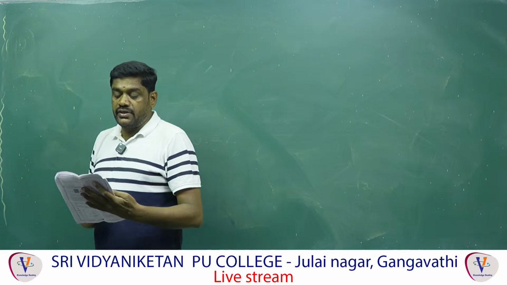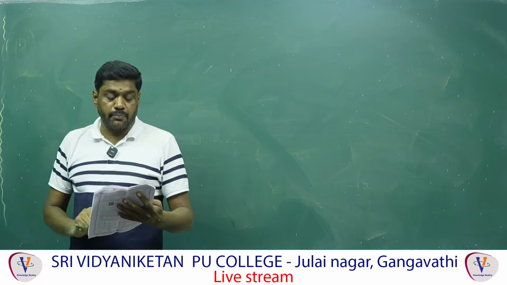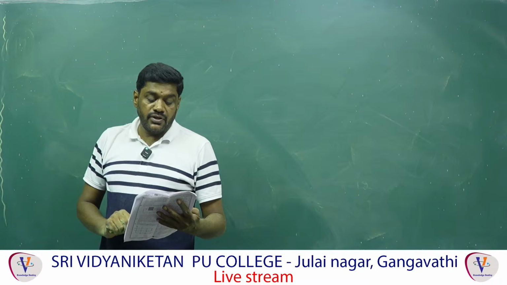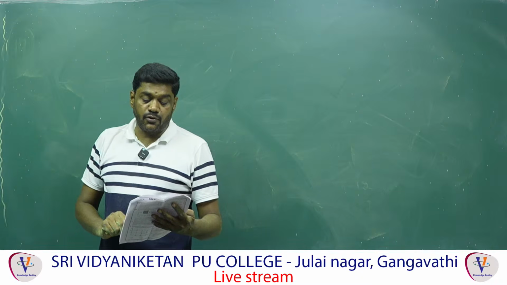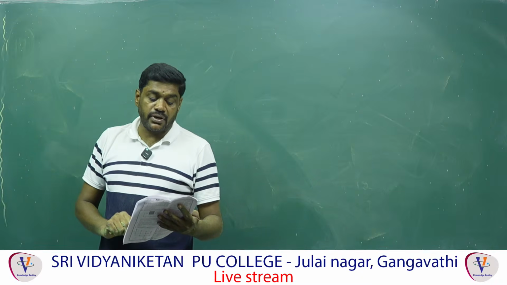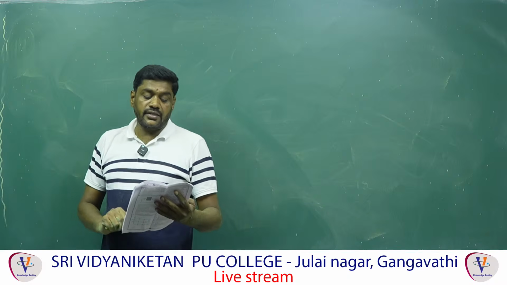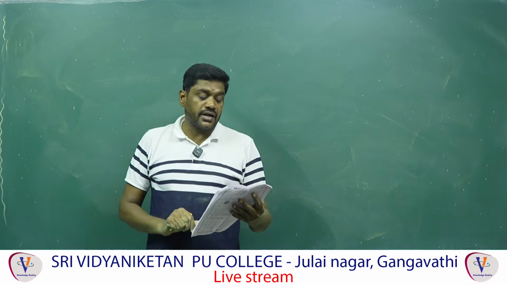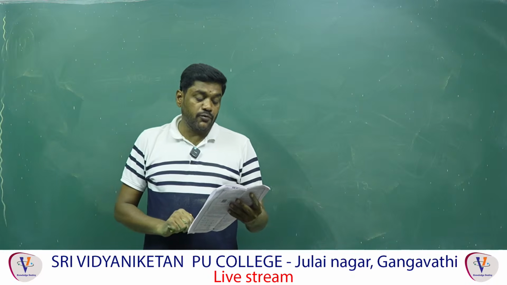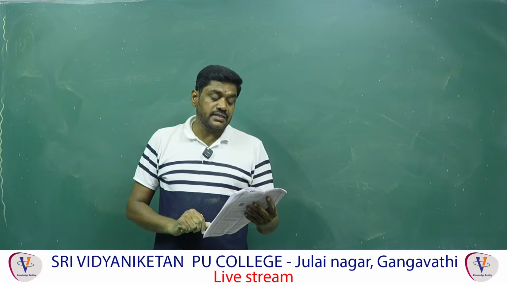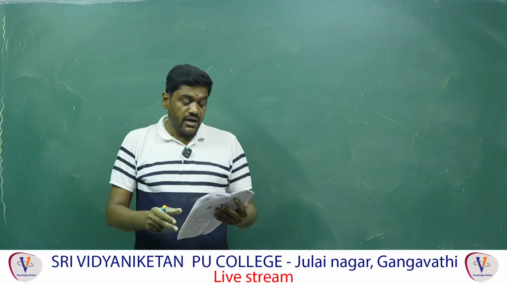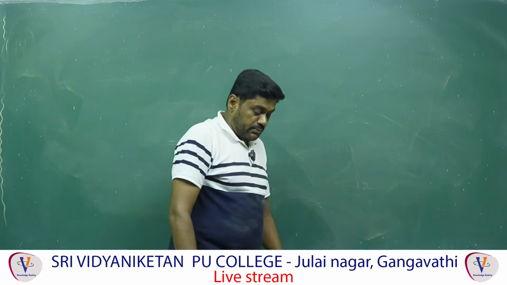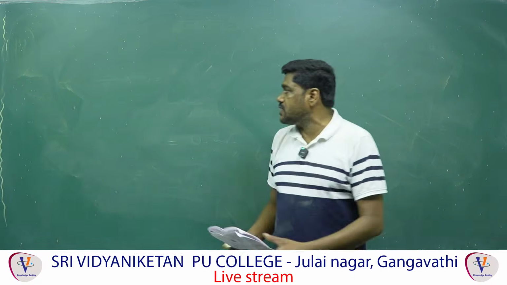A wire of length L and radius R is clamped rigidly at one end. When the other end of the wire is pulled by a force F, its length increases by L. Another wire of the same material, of length 2L and radius 2R, is pulled by a force 2F. Then the increase in its length will be, they are asking that. Another wire of the same material, nothing but what? Young's modulus is equal to constant.